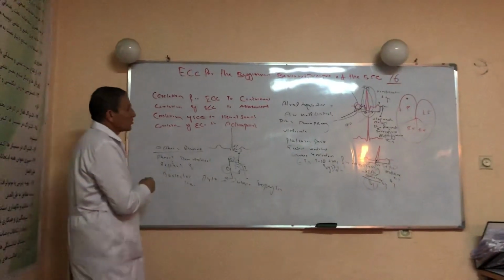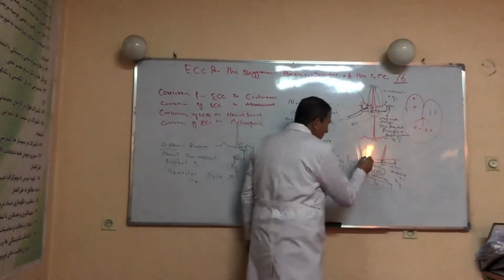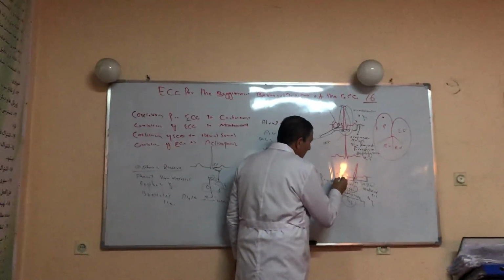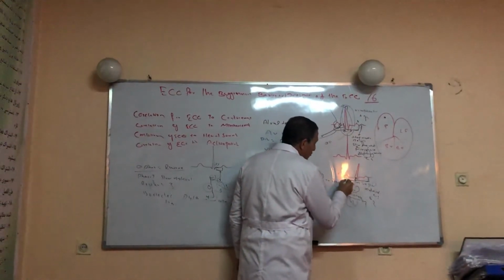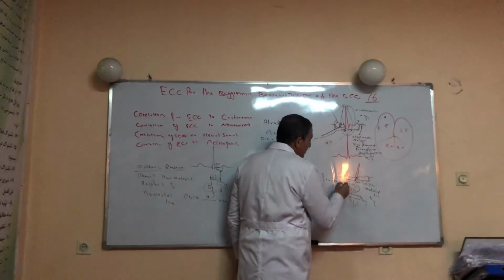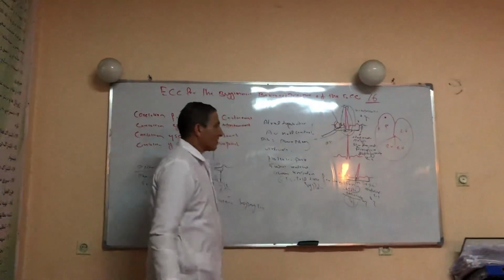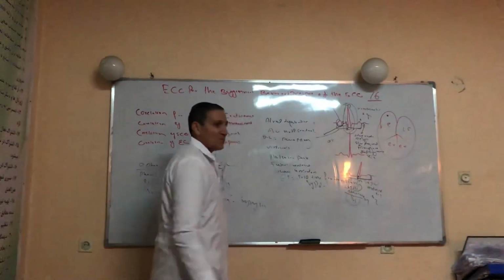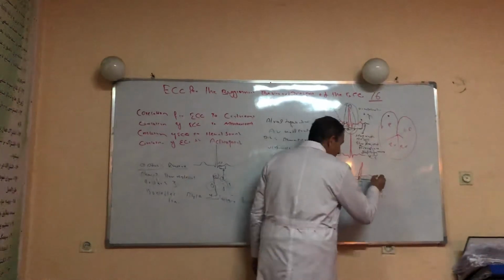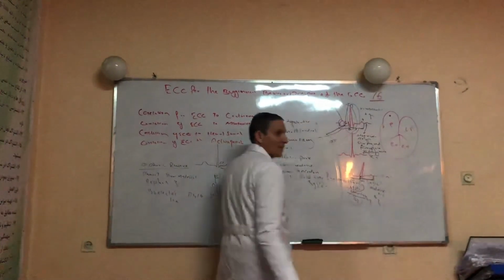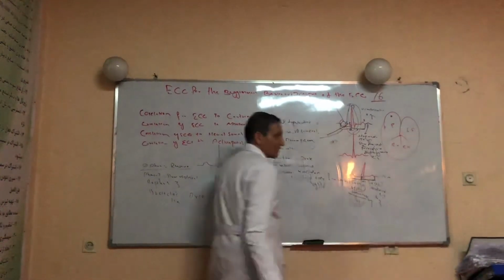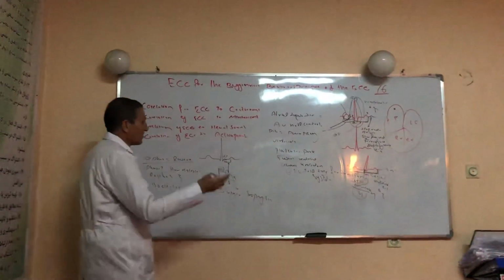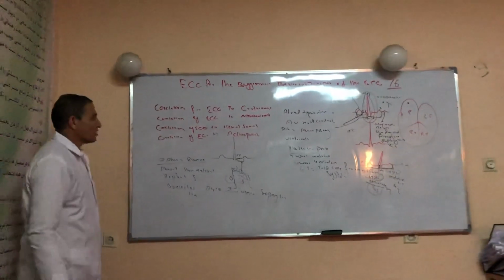Correlation of the ECG to mechanical events. From the beginning of the P wave to the mid part of the QRS complex represents atrial systole. From the mid part of the QRS complex to the end of the T wave represents ventricular systole. After that comes ventricular diastole. Another correlation is of the ECG to heart sounds, the first and second heart sounds. And finally, correlation of the ECG to the action potential.